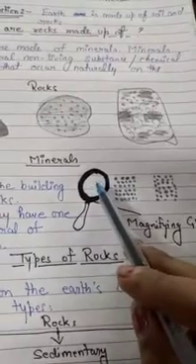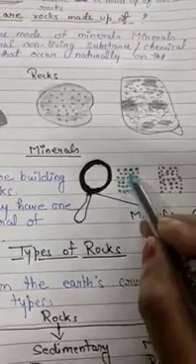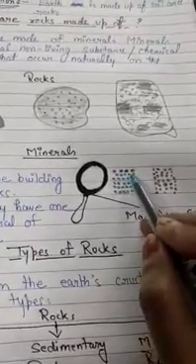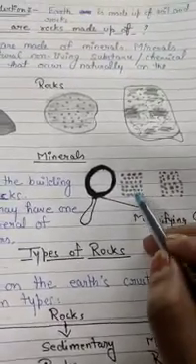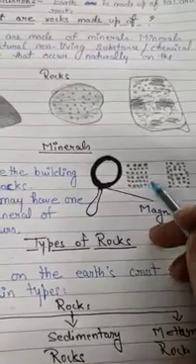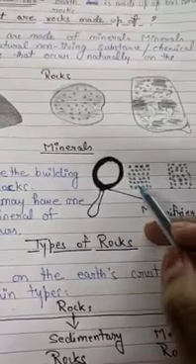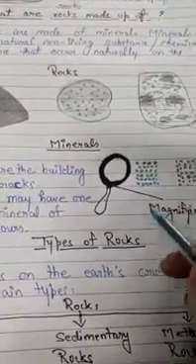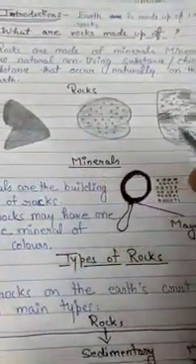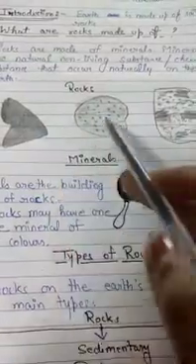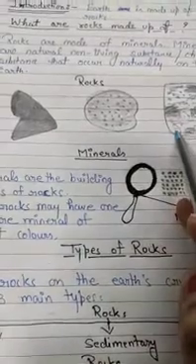So when you use a magnifying glass to see a rock, you find small grains of different colors over there, and these are called minerals. These are chemical substances, or you can say non-living substances, which are found naturally on the earth. Means it is from nature. You can see here the picture of different types of rocks, of different shapes and sizes. You can see this in your daily life also.